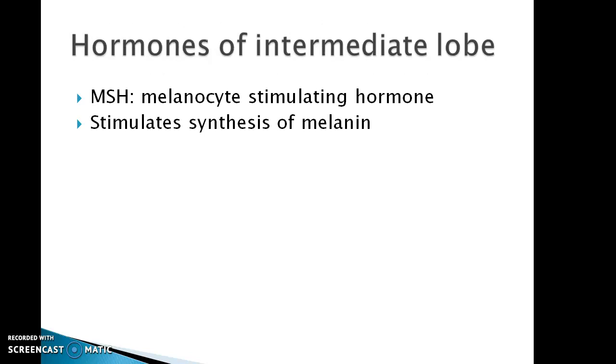Then next are the hormones of intermediate lobe. Only one hormone is secreted by the intermediate lobe of pituitary gland, that is the melanocyte stimulating hormone. This hormone stimulates the synthesis of melanin, and it has not any significant role in case of humans.